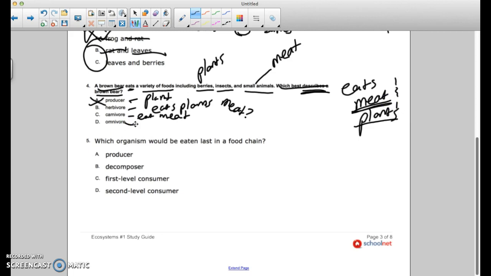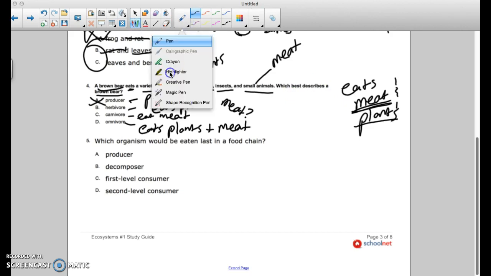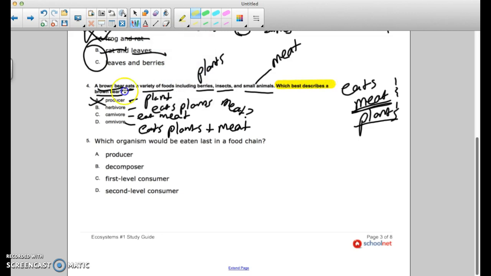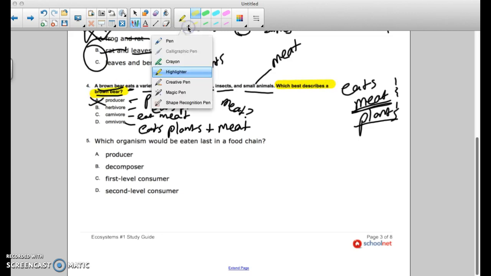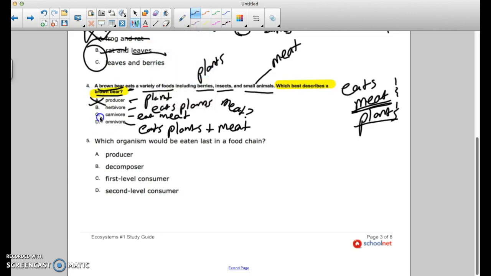What does omnivore mean? That means it eats plants and meat. So when I look at which best describes a brown bear, my answer is omnivore.